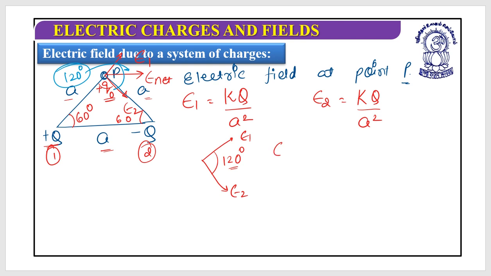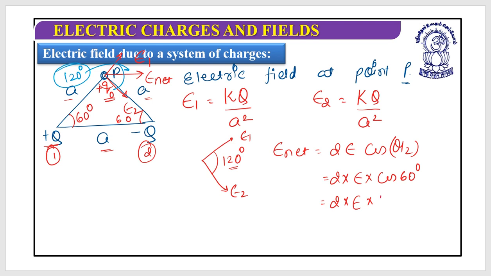So I can write E net, that should be equals to 2 into E into cos of theta by 2. So that can be 2 into E into cos 120 by 2, it is cos 60. So this is 2 into E into cos 60, which would be a half. This 2 goes, and the final answer would be kq by a square. Final answer would be kq by a square. Got it?